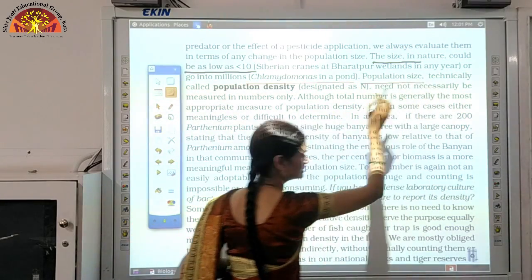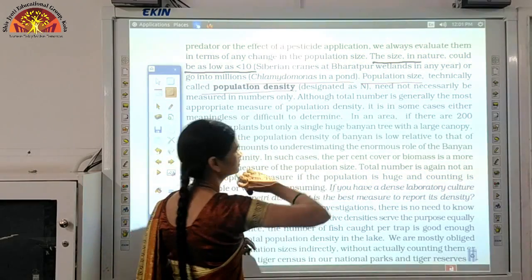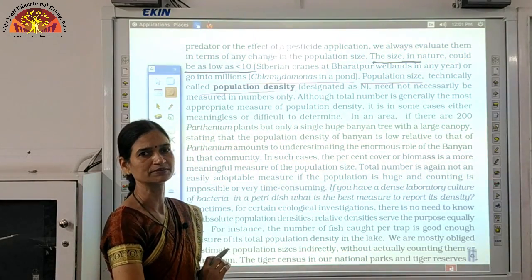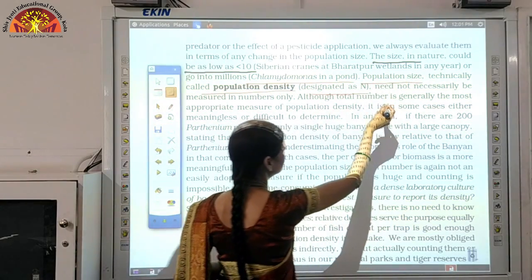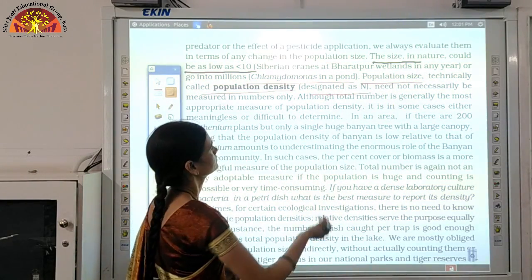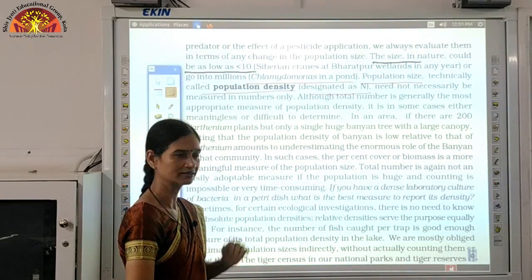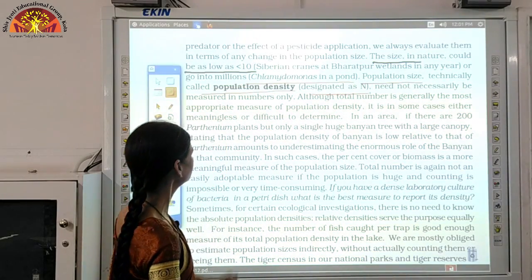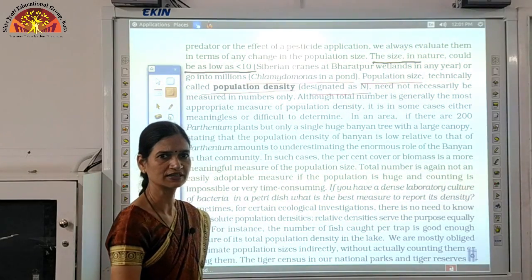Similarly, population size can technically be called population density. So we can also understand this in the form of population density. It will be designated as n. You will see that it will be used later. It need not necessarily always be measured in number. We will not always count it by number. In some cases it is difficult to count in number.